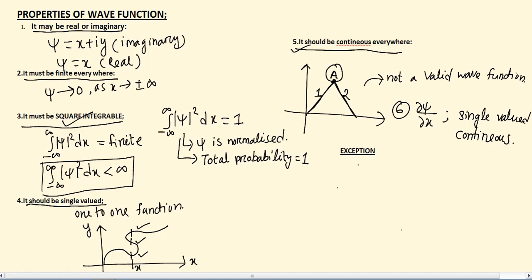But here we can note that there is a wave function where abrupt change in curve takes place. Still we call it a wave function, that is the Dirac delta function.